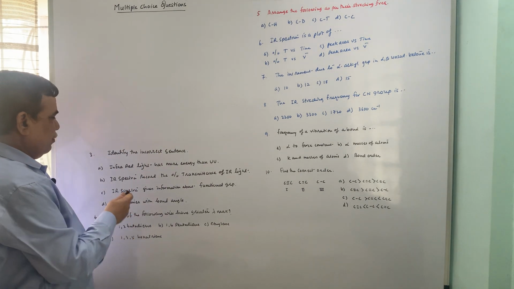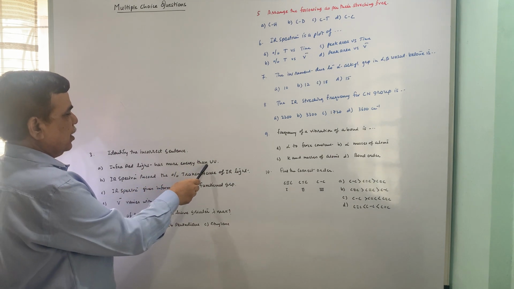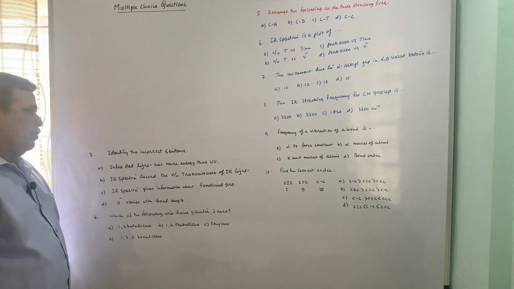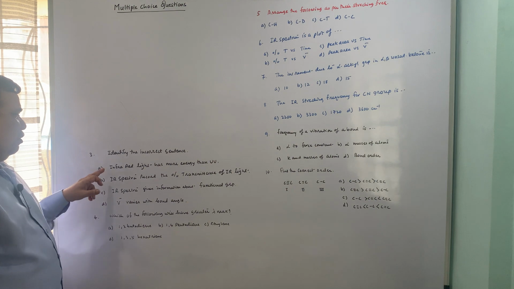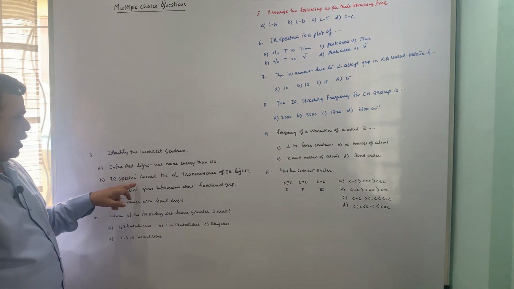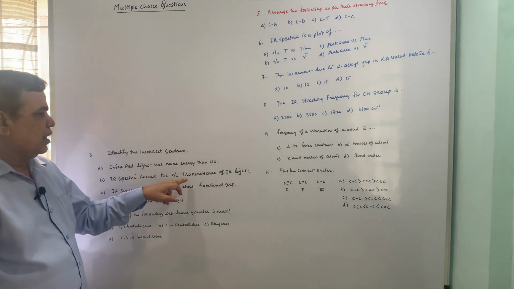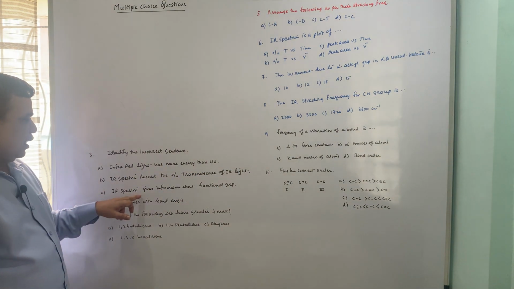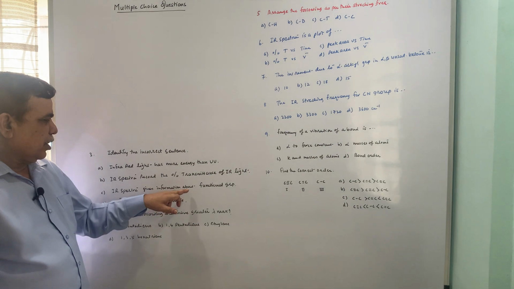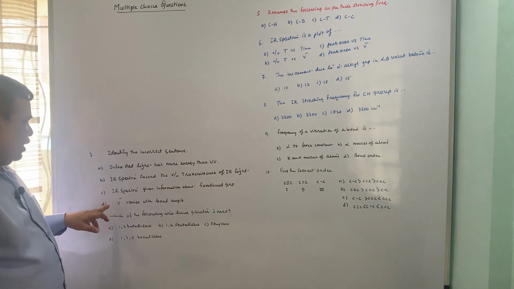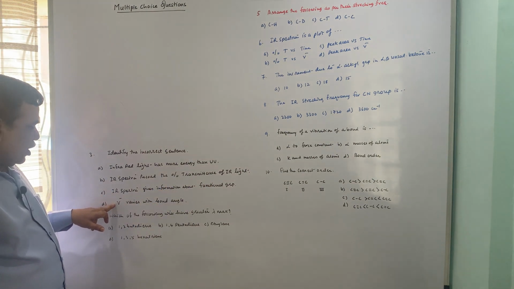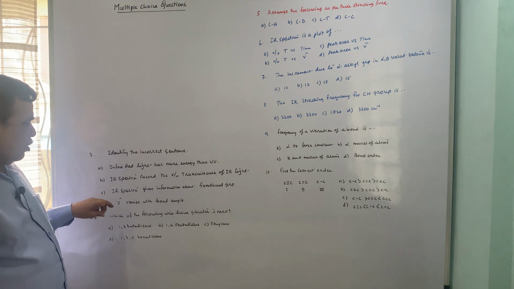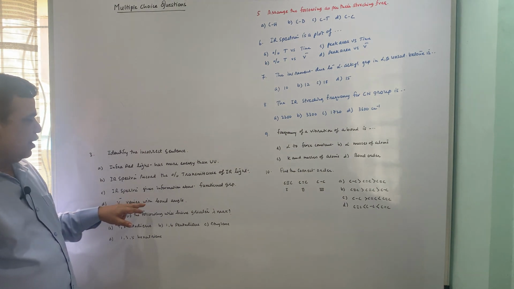Number 1, infrared light has more energy than UV light, which is wrong. Infrared spectra record the percentage transmittance of infrared light. That is correct. Infrared spectra give information about functional groups. That is correct. And the stretching frequency or wave number varies with bond angle.